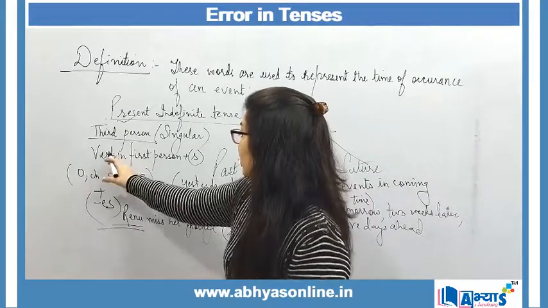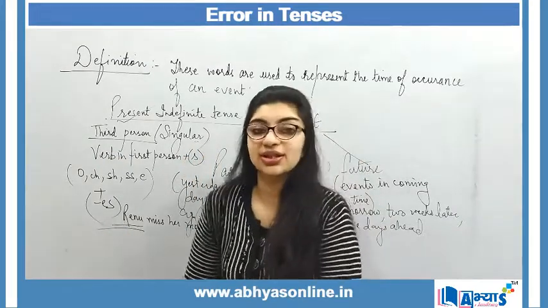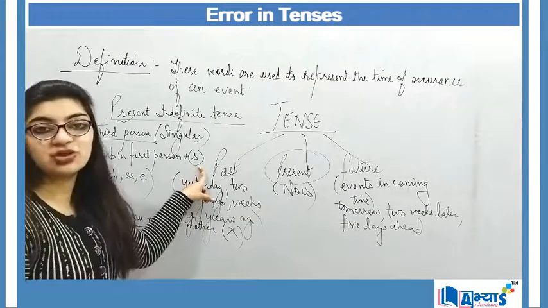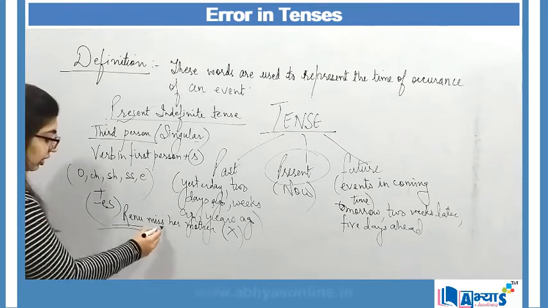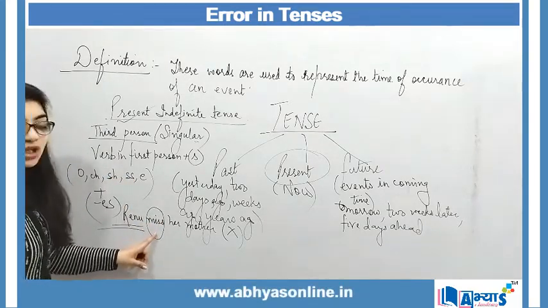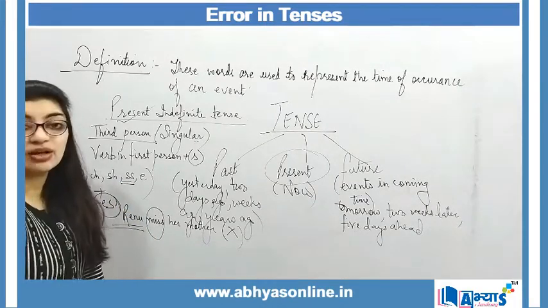So with a third person who is singular, that means Renu is a singular person. And I said that with a singular person, either we make use of S or we make use of ES. That depends upon the verb that I'm talking about. And if my verb is ending with SS, then we have to apply ES along with that.